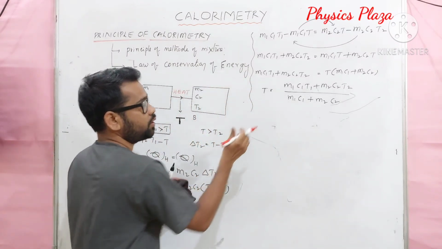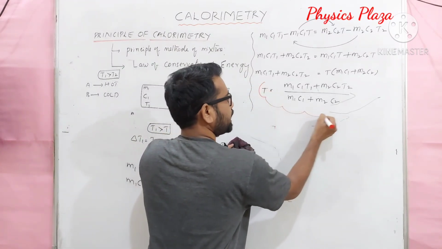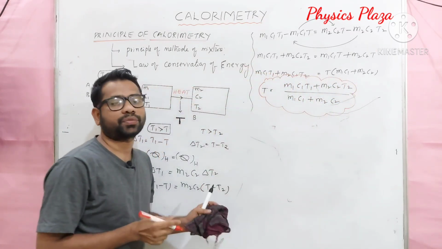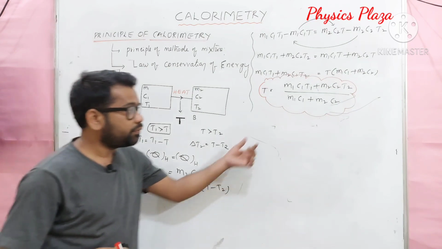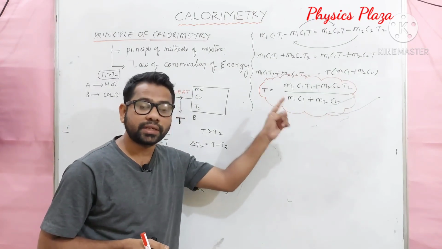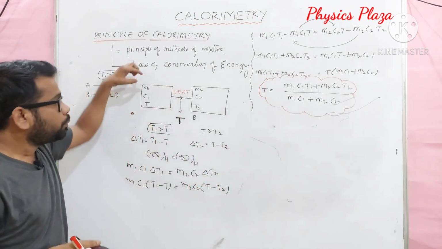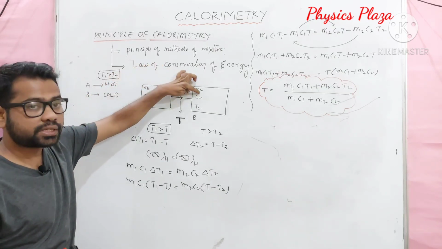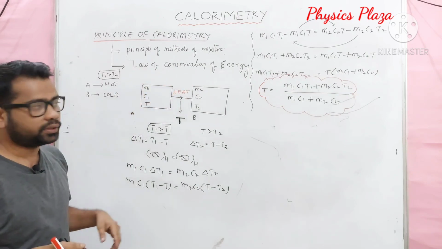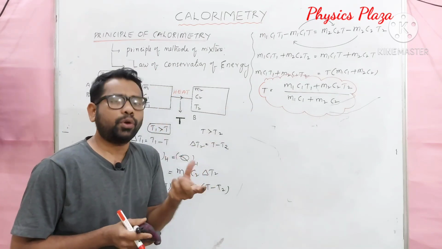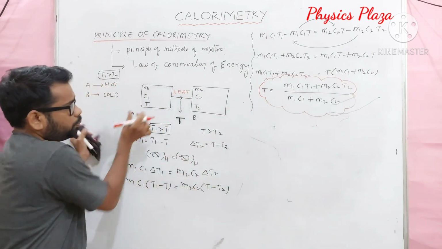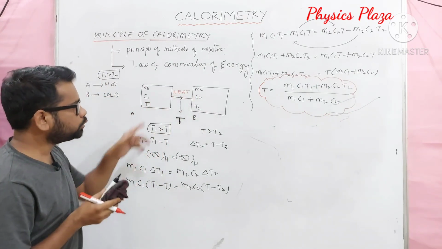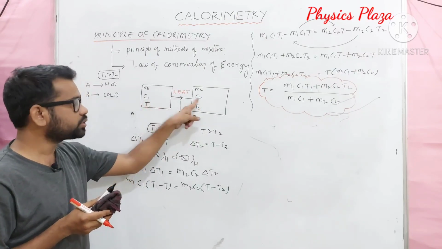Children, this is the final expression to calculate the resultant temperature or temperature in a thermal state. We use this formula when both bodies have different masses, different specific capacities and different temperatures. Sometimes, both bodies might be the same in nature. If both bodies are the same in nature, then c1 is equal to c2.